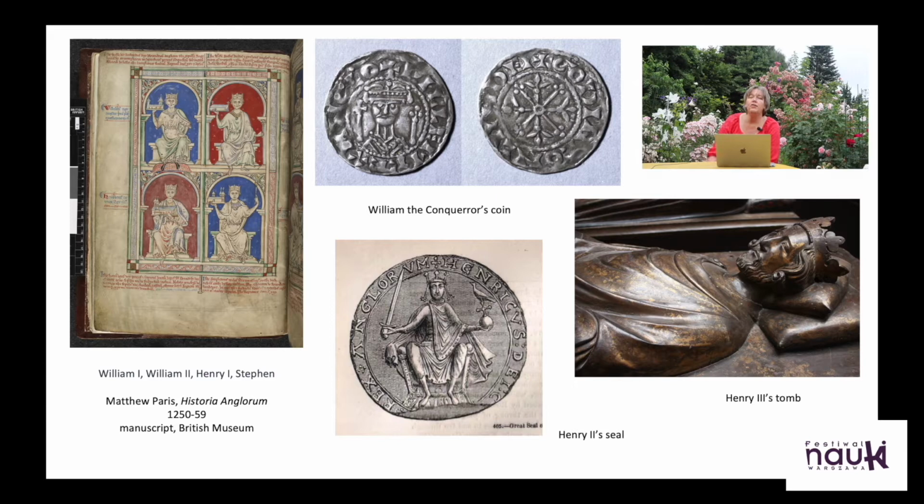They could also see the representations on seals that were used for official documents, and on tombs, on grave effigies, the sculptures that were put on tombs of kings and queens after they died. These were probably the most likely portraits, and you could have some idea what the king or queen looked like, but they were very rare, really.